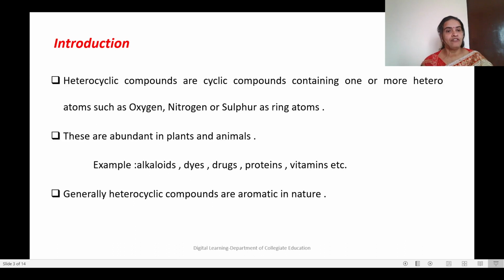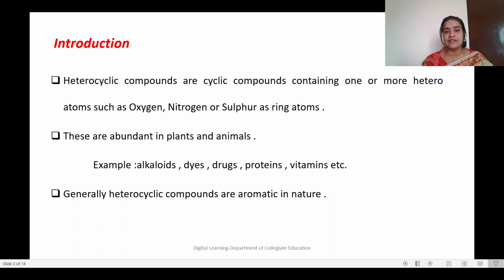Coming to the definition of heterocyclic compound, heterocyclic compounds are cyclic compounds which contain one or more heteroatoms such as oxygen, nitrogen or sulfur as ring atoms. Normally, in a normal cyclic organic compound, the ring will be made up of only carbon. Whereas in heterocyclic compound, at least one ring atom will be any other heteroatom, like oxygen, nitrogen or sulfur apart from carbon.